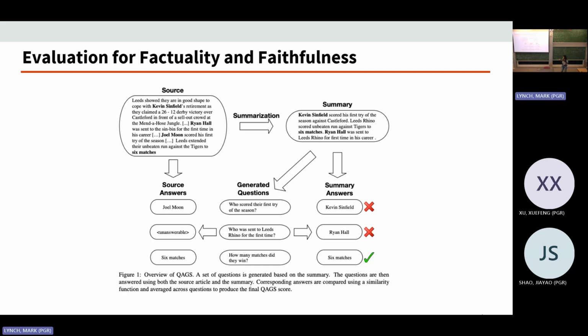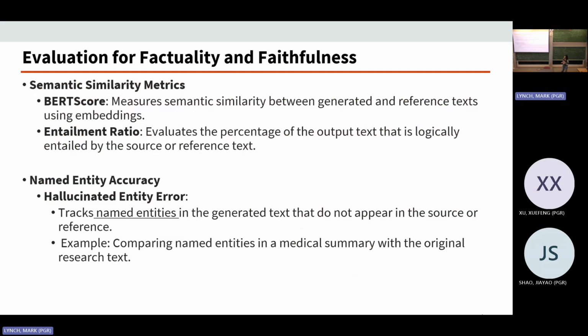But yeah, this method is called the QHS, pretty interesting. And we also have some semantic similarity metrics like BERT score. It's a very famous score based on the model BERT. If you guys know something about NLP, it's a transformer-based model that was really popular before all the GPTs. And we also have this entailment ratio method, which evaluates the percentage of how the output and input are logically